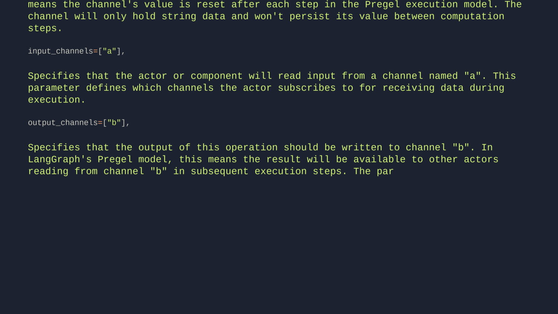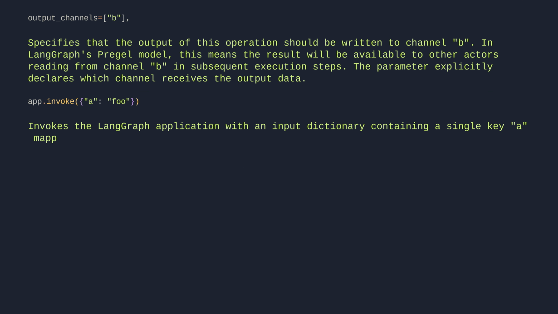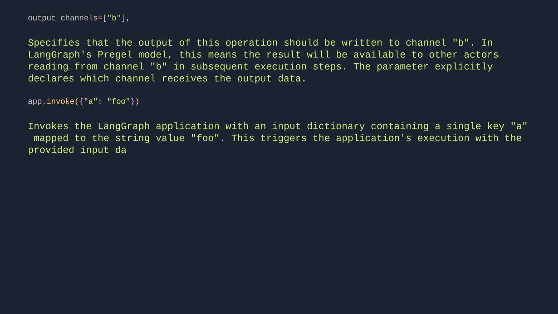The parameter explicitly declares which channel receives the output data. app.invoke({"a": "foo"}). Invokes the LangGraph application with an input dictionary containing a single key, a, mapped to the string value foo. This triggers the application's execution with the provided input data.